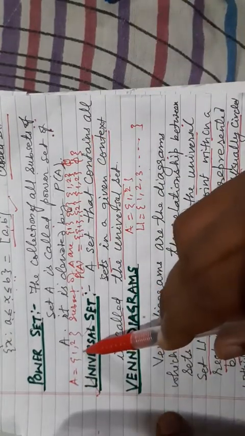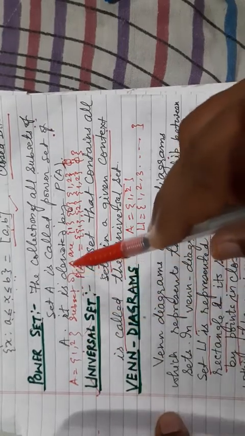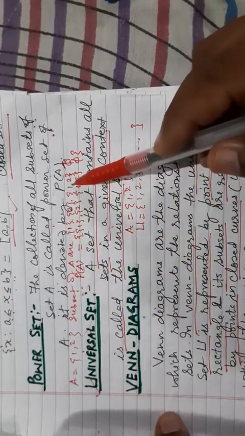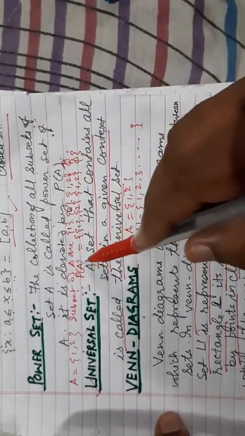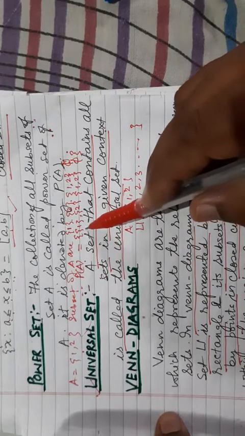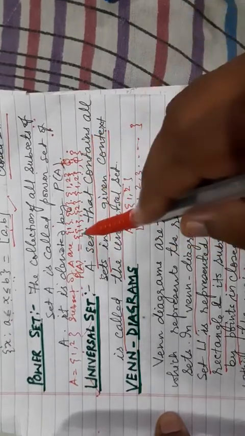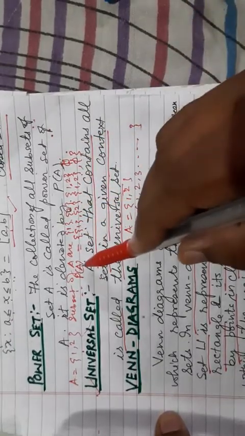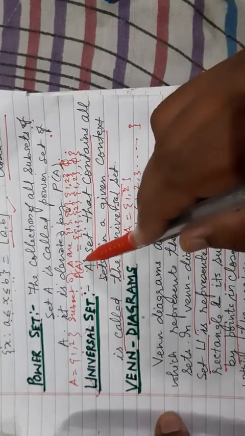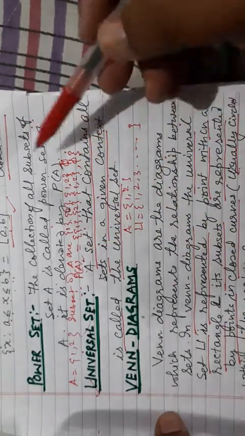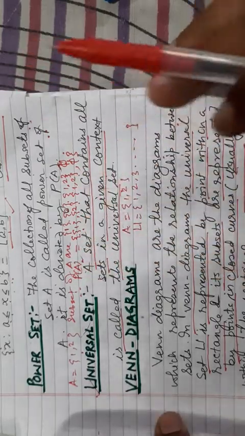Let A be the set in which there are two elements, 1 and 2. So the subsets of A are {1}, {2}, {1, 2} and the empty set. So these will be the power set of A. These are the 4 subsets, and these 4 subsets belong to the power set of A. It means a collection of subsets of a set is known as the power set.